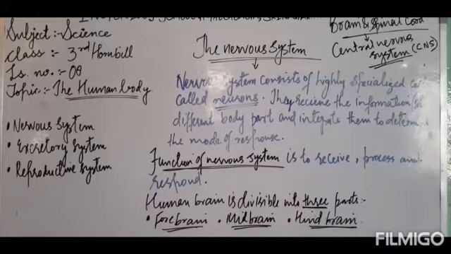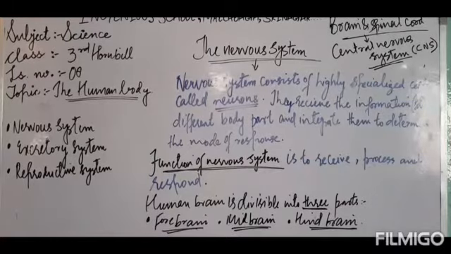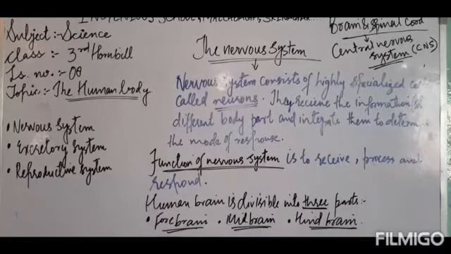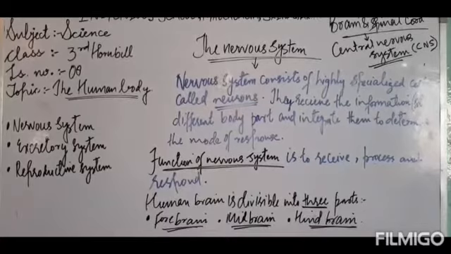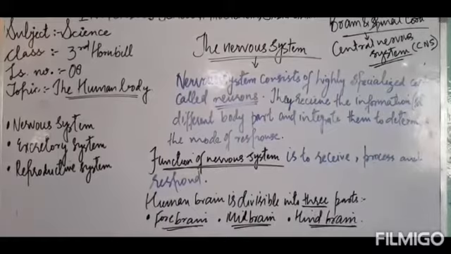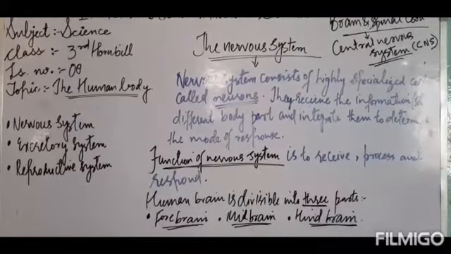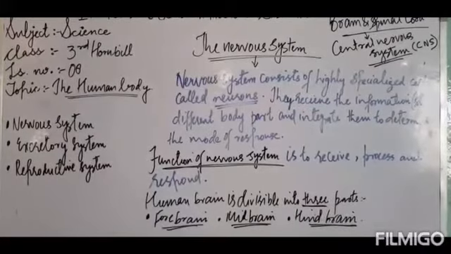It takes a long time to send the message to the brain. So at that time our spinal cord orders our hand. Orders directly come from the spinal cord. It orders our hand to get away from that hot utensil. So reflex action is the quick response to stimuli. Got it? So this was all about the nervous system.